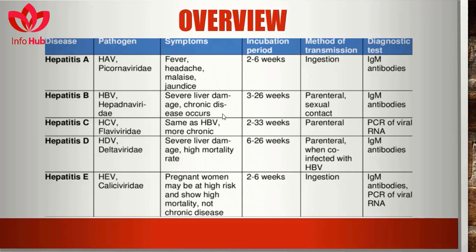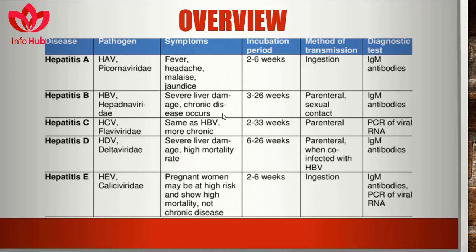Hepatitis C is spread by the pathogen hepatitis C virus. Symptoms of hepatitis C are the same as hepatitis B and it is more chronic. The incubation period for hepatitis C is 2 to 33 weeks and the method of transmission is parenteral. The diagnostic test is PCR of viral RNA. Hepatitis D is caused by the pathogen HDV. Hepatitis D contains severe liver damage and a high mortality rate. The incubation period is 6 to 26 weeks. The method of transmission is parenteral, co-infected with hepatitis B. The diagnostic test done is IgM antibodies.